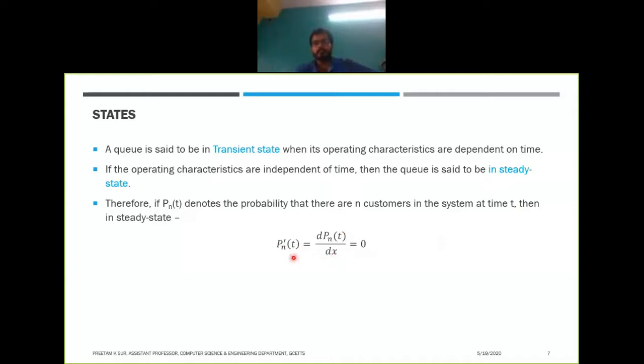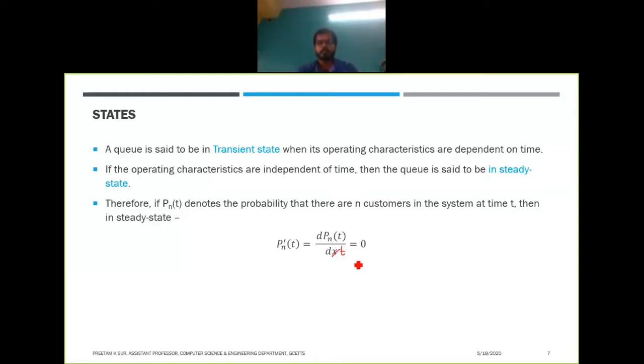So we'll have the derivative of Pn(t) with respect to t, which is d/dt of Pn(t), equal to 0, because it will not be dependent on t.